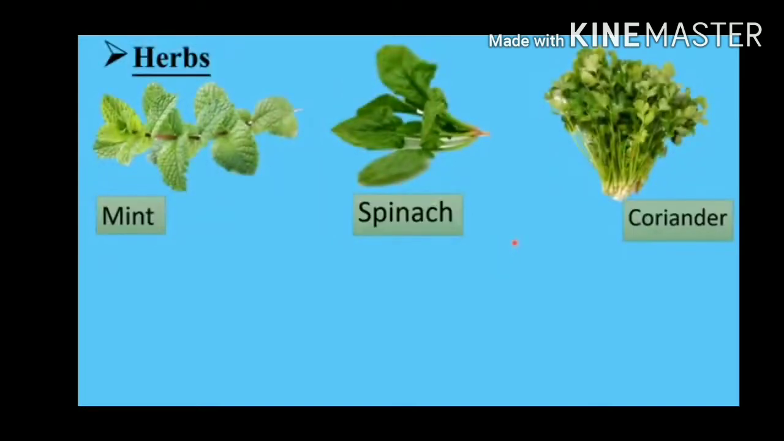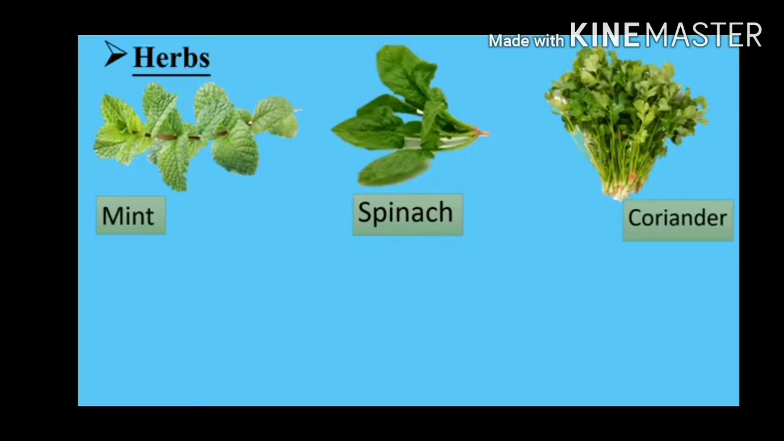Now I am showing some pictures of herbs. See here, the first one is mint. Yes, herbs have weak stems. Okay, children, in the before class we have learned that plants are divided by seeing their stems. The first one, mint. Mint has a weak stem with leaves. Spinach also has weak stems with weak leaves. And coriander also has weak stems with leaves.